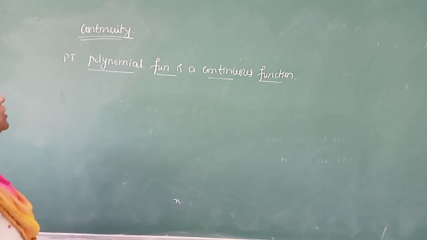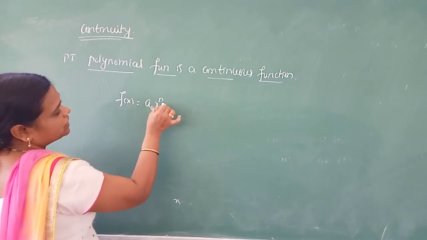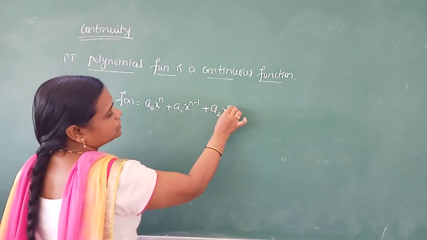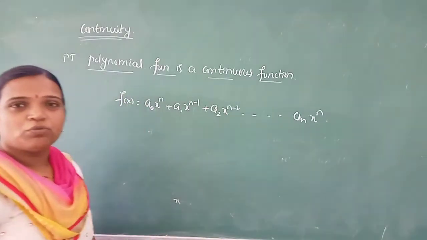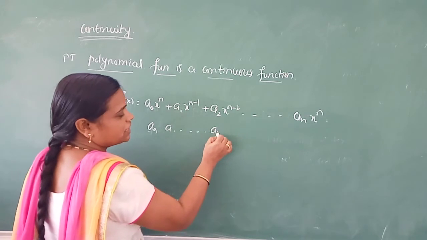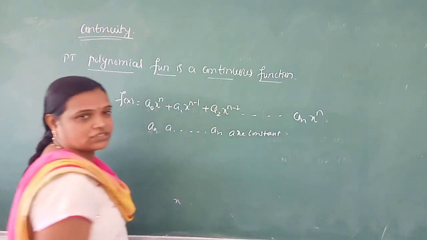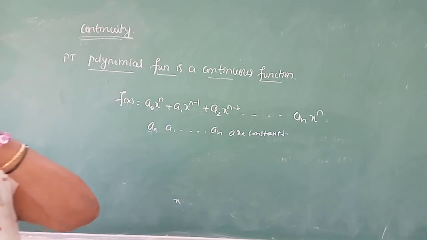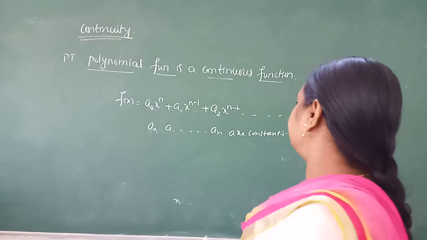As you know the formula of polynomial function, f of x is a naught x to the power n, a1 x to the power n minus 1, a2 x to the power n minus 2, dash dash dash an x to the power n. This is a polynomial function, and we know that a naught, a1, dash dash dash an are constants, correct. Now we have to prove this is which type of function? Continuous function. For that we are applying the limit.